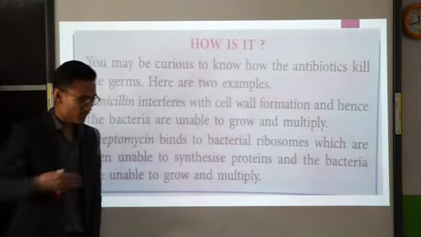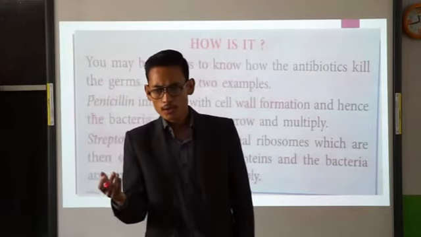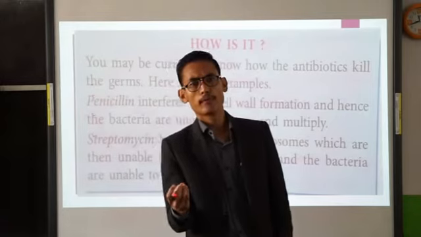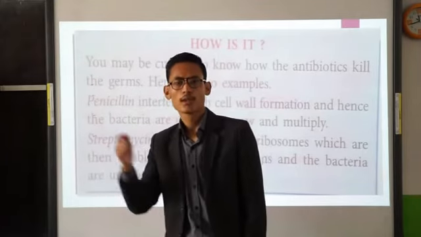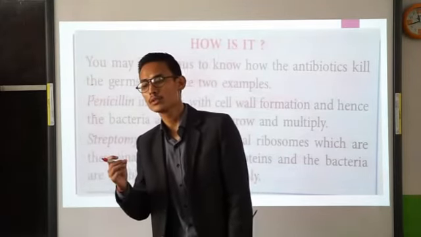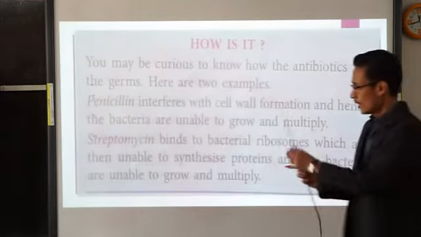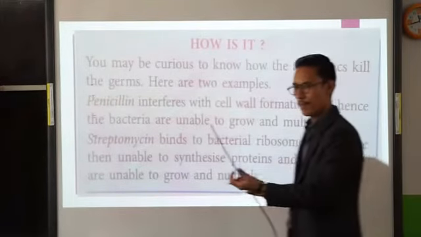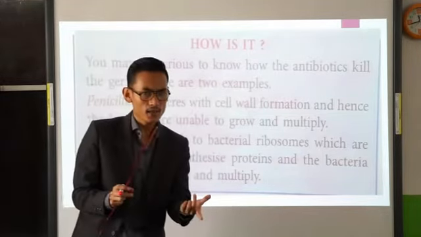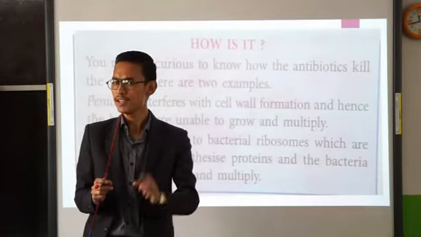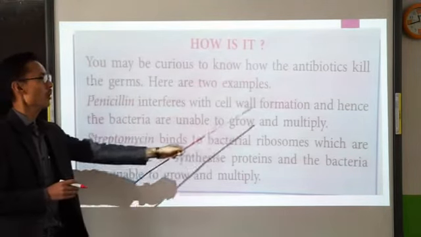Next one. How do antibiotics help in the prevention of growth of bacteria? Because we are saying that penicillin, the first antibiotic, will inhibit the growth of bacteria, Staphylococcus. But how does it work? It will come into action. So mainly, these antibiotics will interfere by inhibiting the formation of the cell wall in bacteria or by destroying the cell wall in bacteria. So let's see it. So penicillin interferes with cell wall formation.